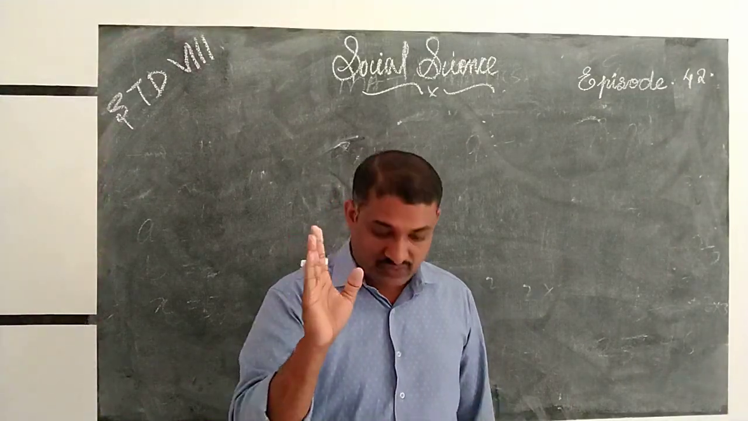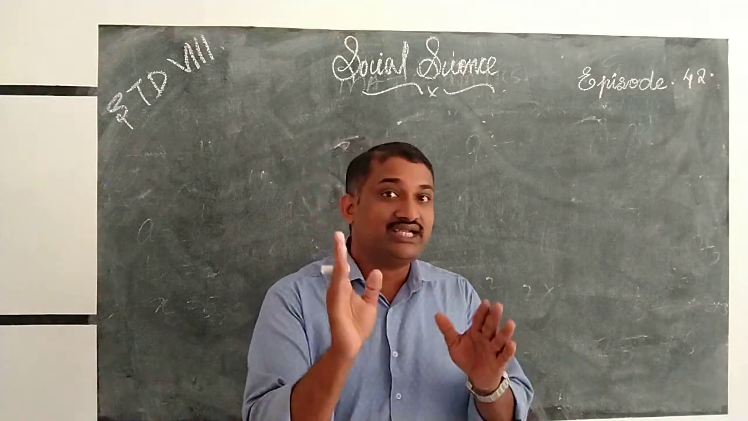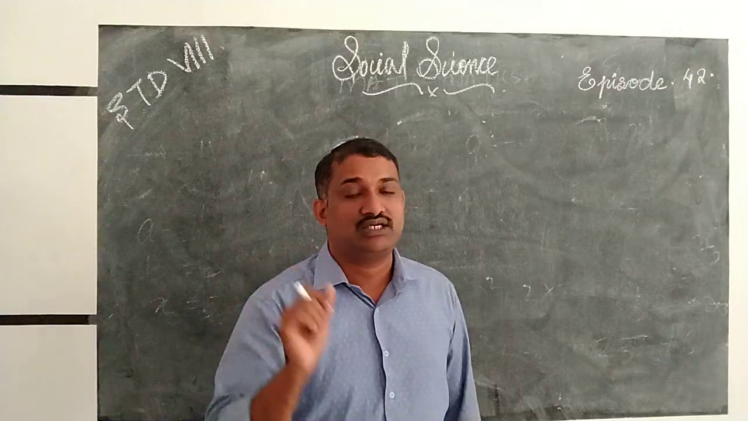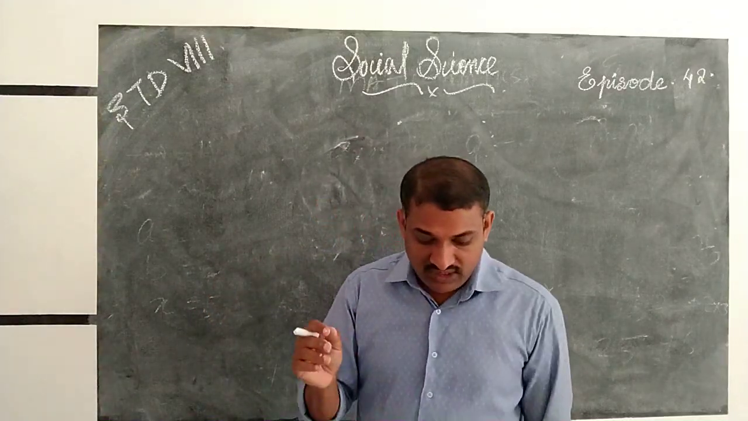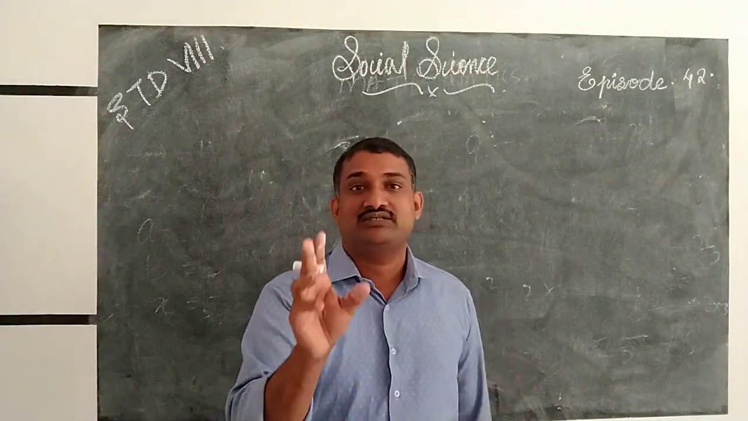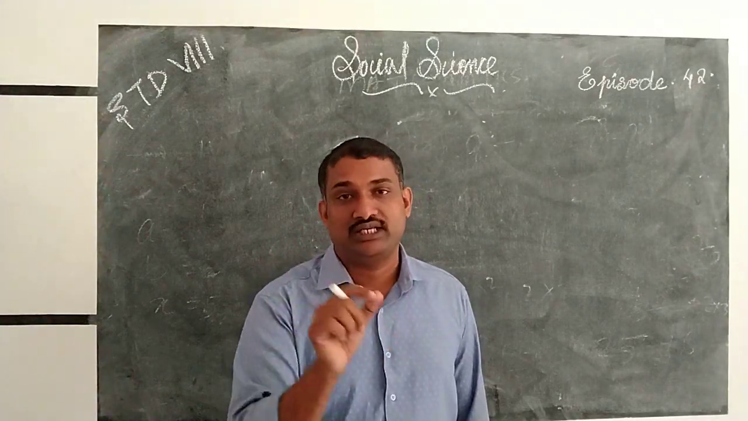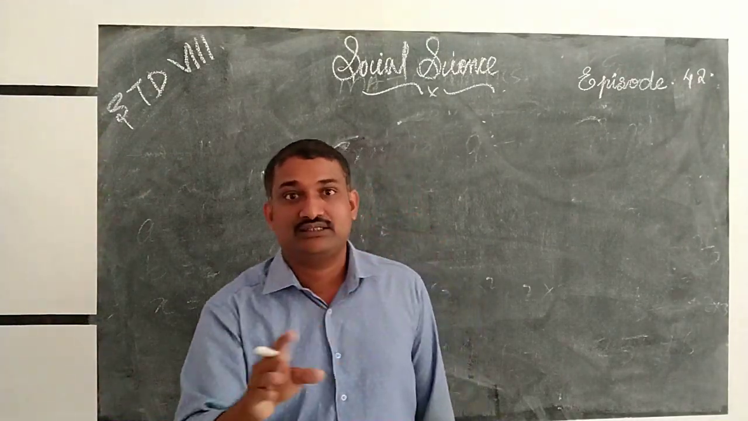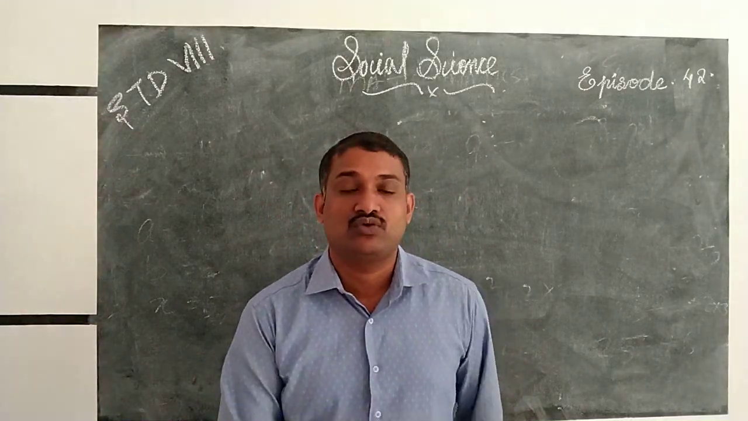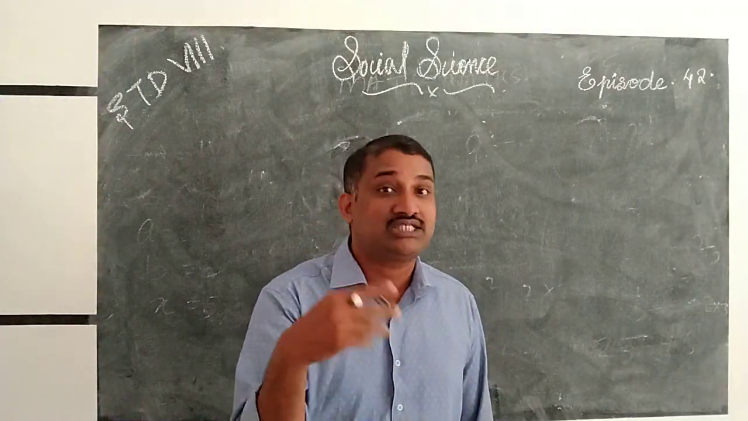Which are the chapters? First one, Weavers, Iron Smelters and Factory Owners, that chapter is deleted. Next, Civilizing the Native and Educating the Nation, that lesson is also deleted from history. Next, the third lesson, Tribals, Dikus and the Vision of a Golden Age. These 3 chapters are deleted from history.